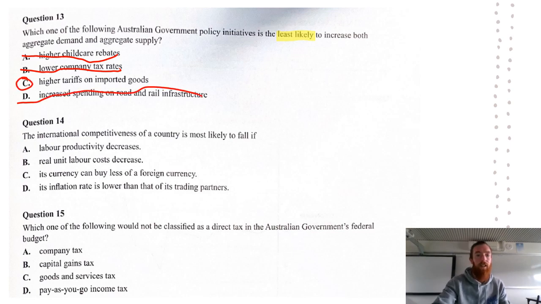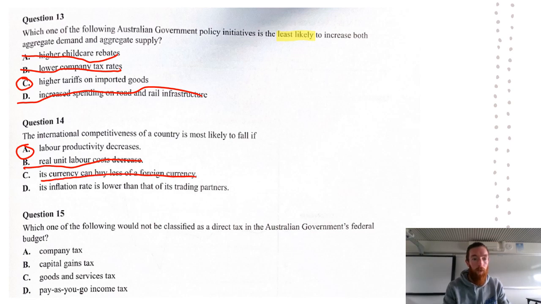Australia's international competitiveness, or the international competitiveness of a country, is most likely to fall if labour productivity decreases. Well, that is the answer straight away, but we'll go through the rest as well. So if real unit labour costs decrease, that is going to make us more internationally competitive, so we can rule that out. Its currency can buy less of foreign currency. That is going to make us less internationally competitive.